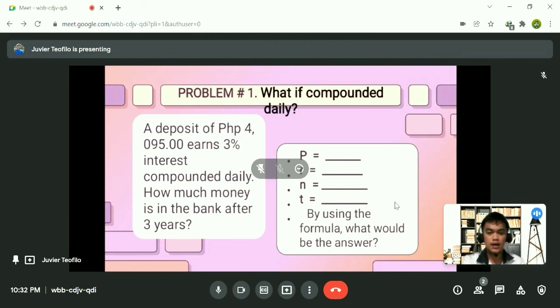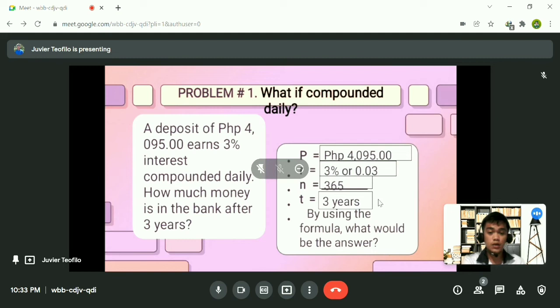Okay, I've seen your answers. Let me show the exact answer. P is equal to, this is our principal, 4,095 pesos. R is equal to 3% or 0.03. N is equal to 365 because it is compounded daily. And T is equal to 3 years.